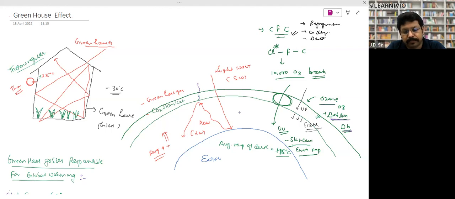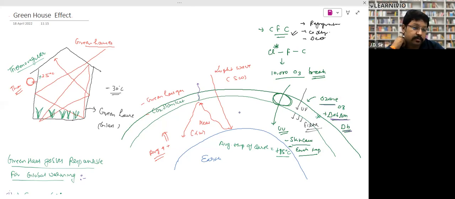Full stop. It filters the ultraviolet rays. Full stop. Jet engines, jet fighter planes,